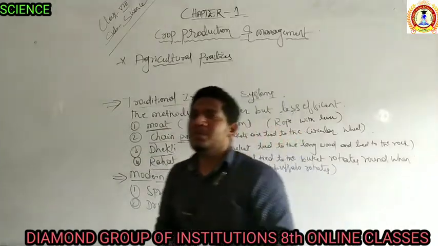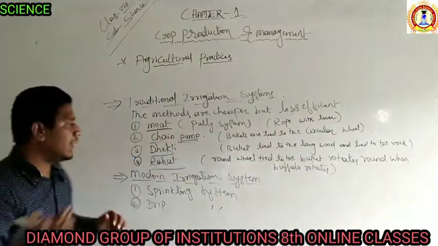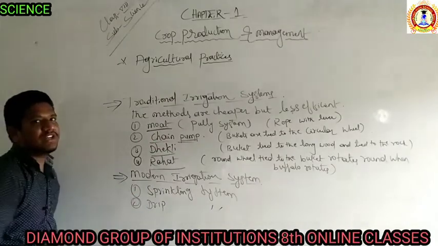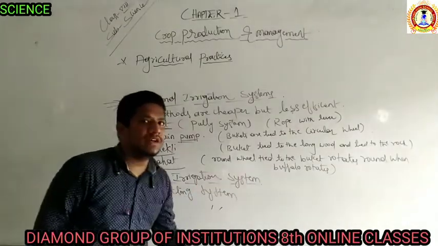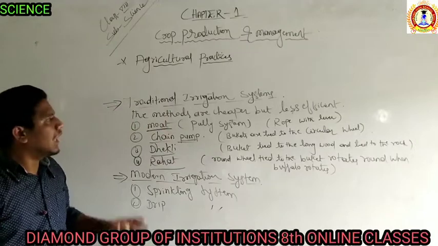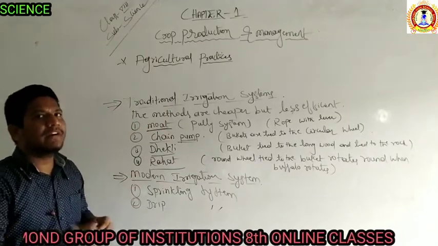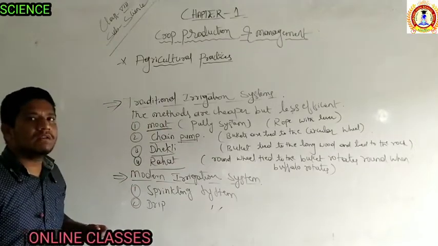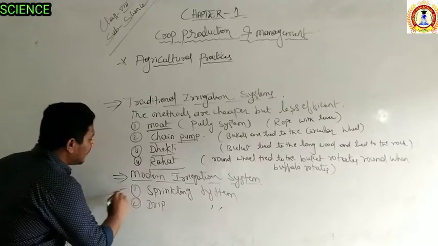So these are all the traditional water systems we were already using, but nowadays we are using the modern irrigation system. The modern irrigation system is very efficient, a little bit costlier, but it's very efficient to adapt in your fields. The first one is the sprinkler system.